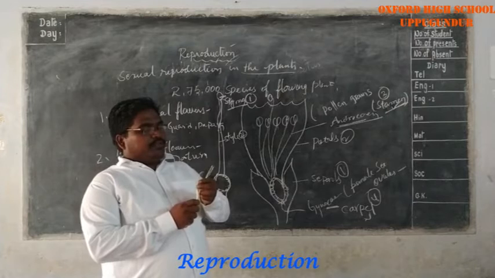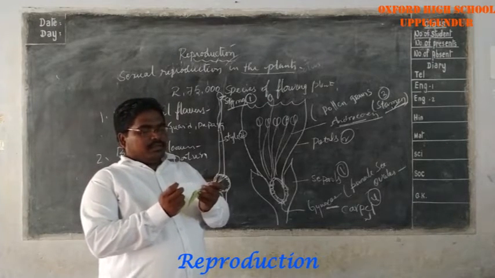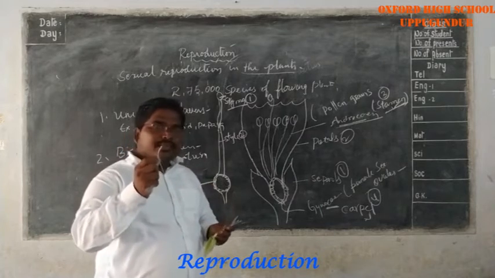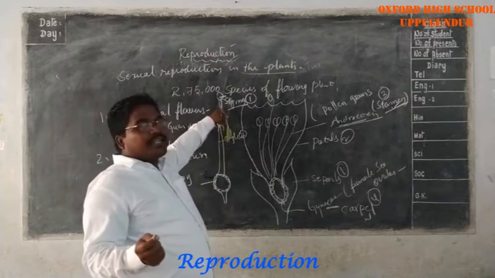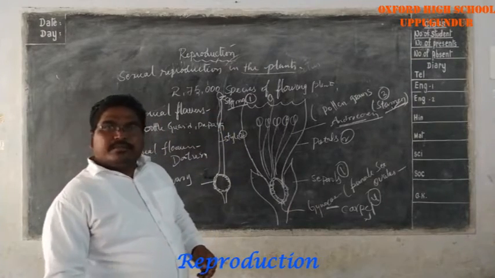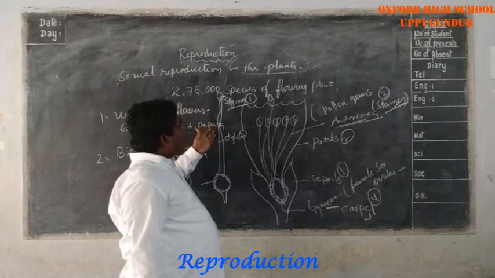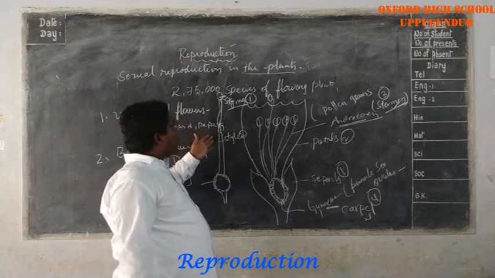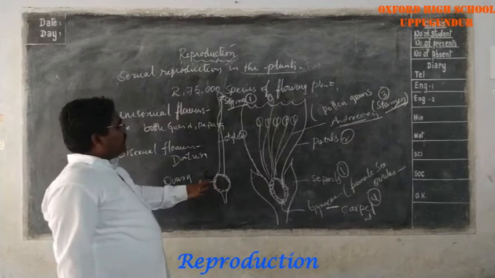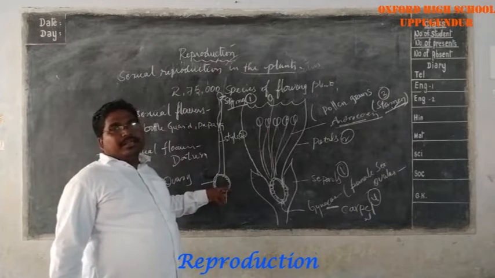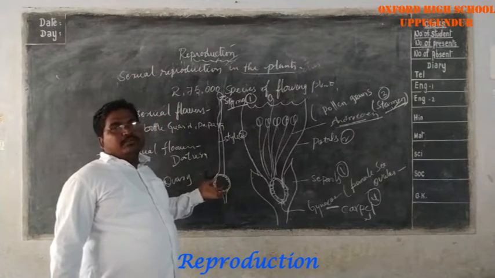These five are the male portions, anthers. This one is the carpel, which contains stigma, style, and ovary. The stigma receives the pollen for pollination. The compatible male sex cells travel through this style and ovary, where the pollen fuses with the ovule for fertilization, and the egg forms into a zygote.